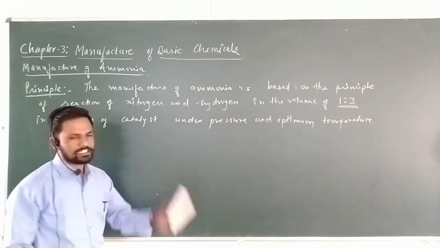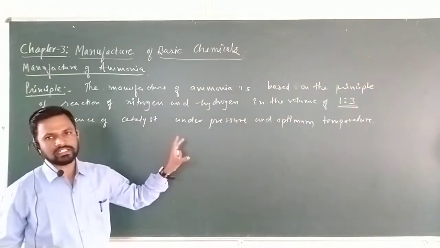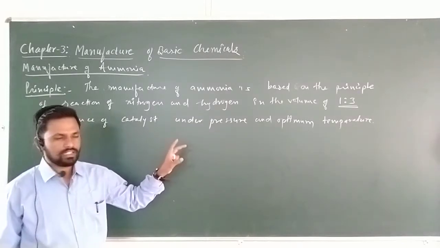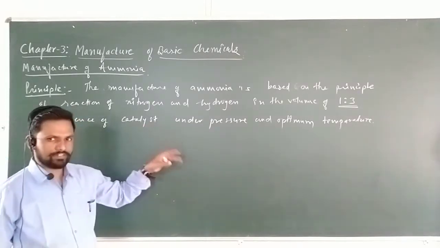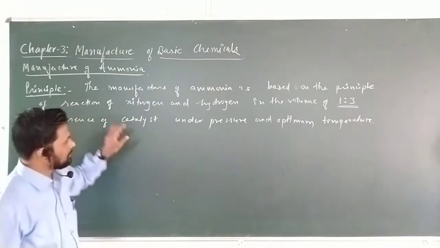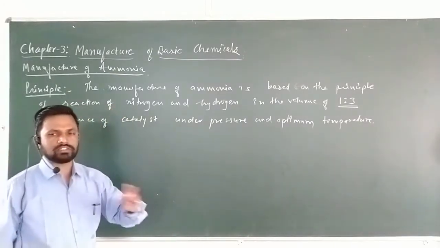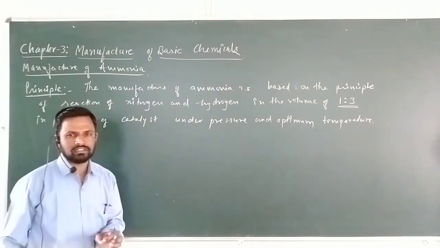So this is the basic principle by which ammonia can be synthesized. What the processes for ammonia are, let me discuss further. But the basic principle of how ammonia can be synthesized is very simple.